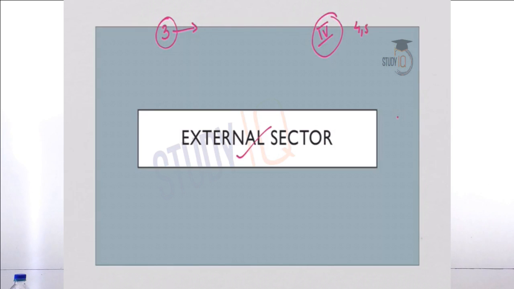Lecture numbers 4 and 5 will be on the external sector of Indian economy, and here we will cover all the important facts and important topics for your upcoming UPSC preliminary examination. For those who have missed the first three lectures on the banking and financial sector, which are helpful not only for your civil services but also for other examinations like IBPS, RBI, NABARD, etc., you can watch them on our StudyIQ channel. This is the fourth lecture in this series and the first lecture in the module external sector. So let us start.